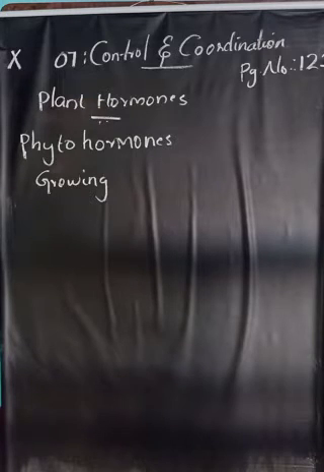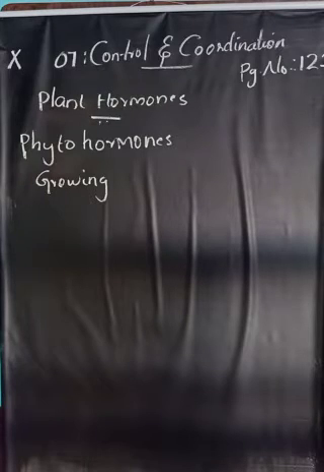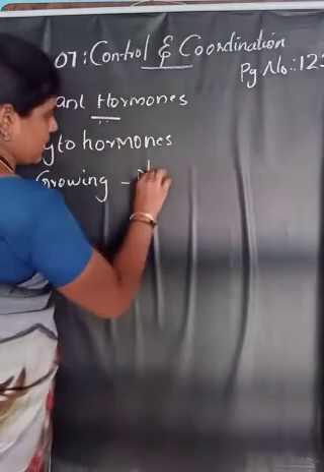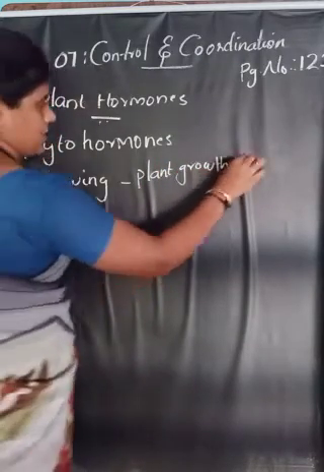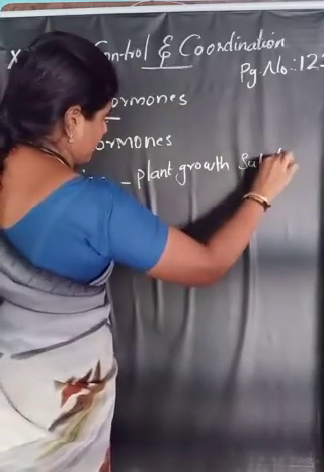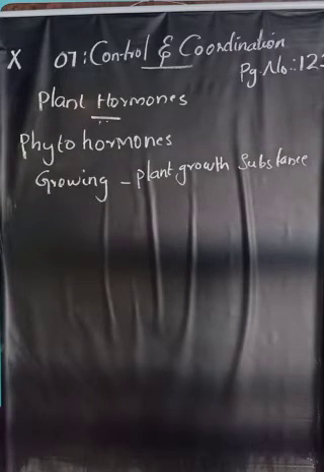So the plant hormones may control or coordinate the response to a particular stimulus by controlling the growth of the plant. So the plant hormones can also be called plant growth substances.